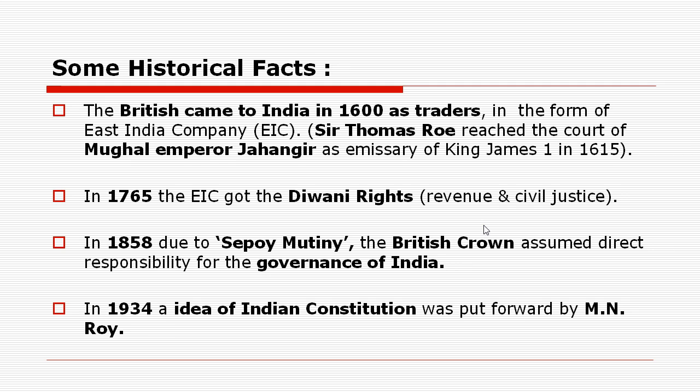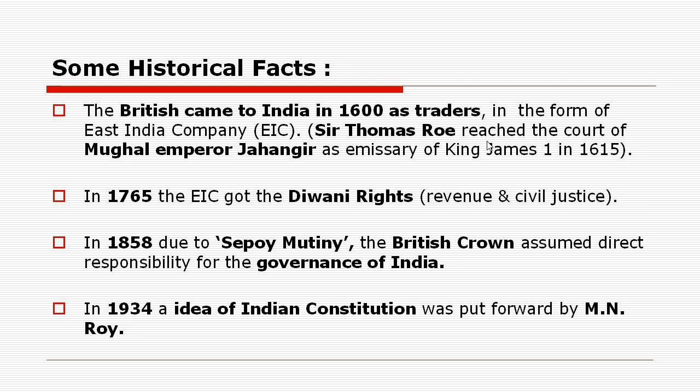After some years, in the year 1857, a sepoy mutiny was held in India against the maladministration of the East India Company. And in the year 1858, the British Crown, that means the main authority in Britain, assumed direct responsibility for the governance of India.